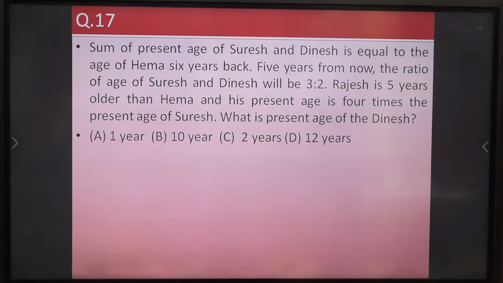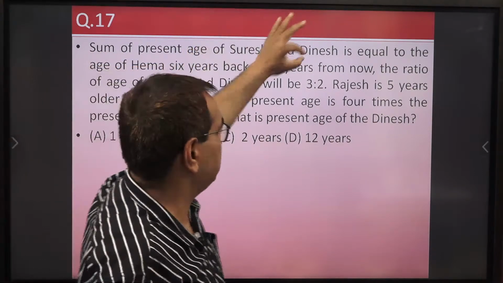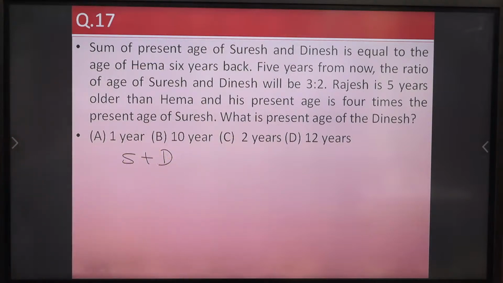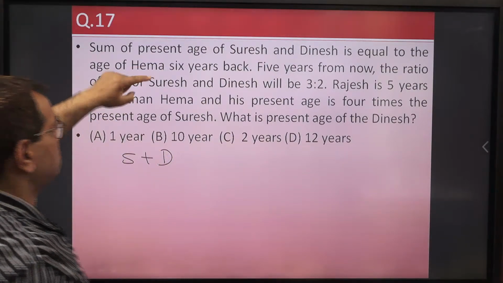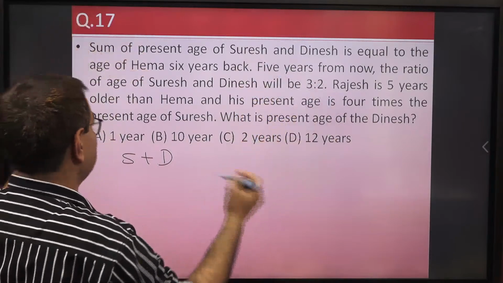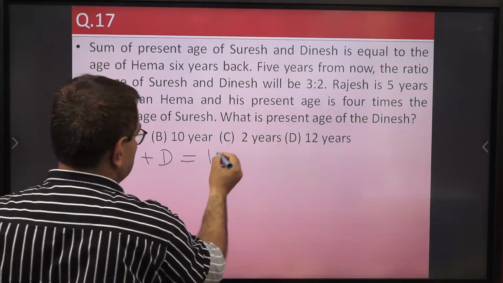Sum of present age of Suresh and Dinesh is equal to age of Hema 6 years back. So you can form equations and then you can easily solve the equations. So sum of present age of Suresh and Dinesh, S plus D, this sum, is equal to the age of Hema 6 years back. So right now age of Hema is H, so 6 years back it was H minus 6. So S plus D equal to H minus 6.